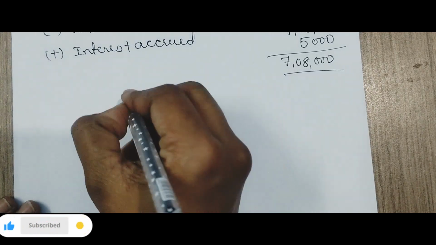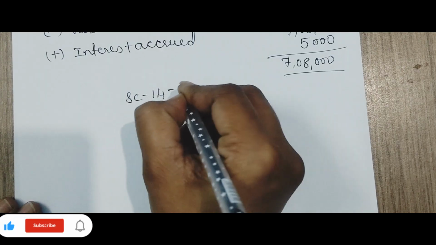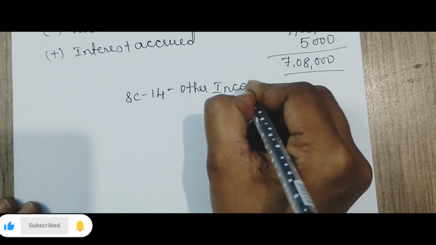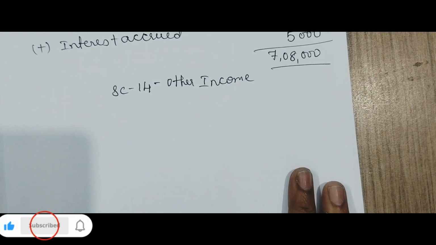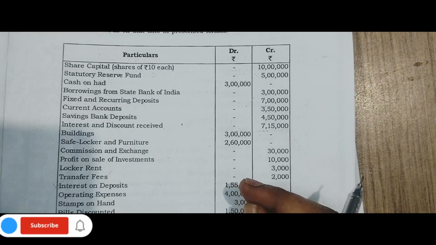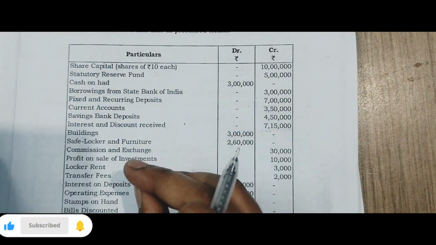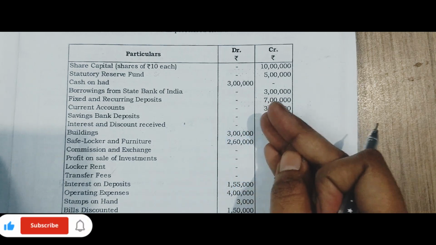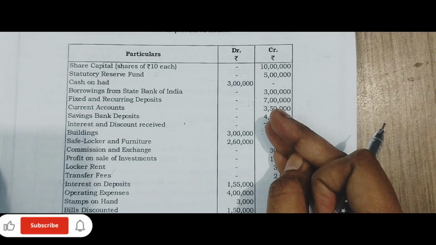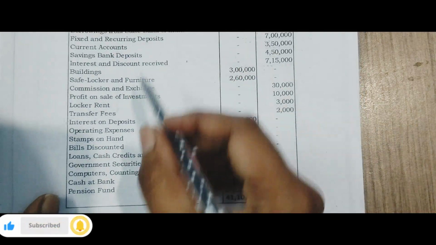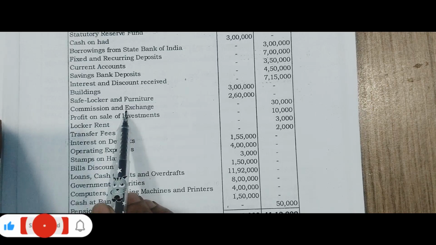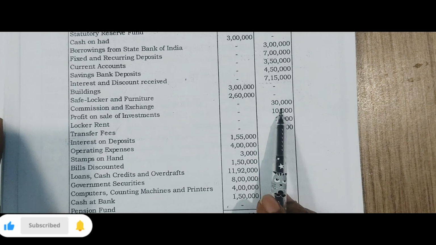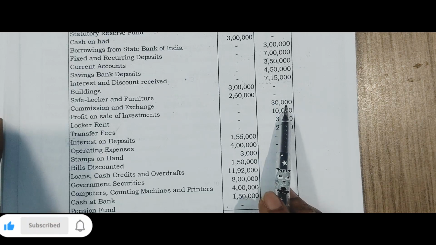Schedule number 13. Then schedule number 14, again it is related to income, that is other income. What do you mean by other income? Some of the agency functions the bank will perform, no? That will be considered as other income. Other than the normal main functions, whatever secondary functions the bank will perform, that will be called other income. Here you can see commission and exchange is there. Which side is it given? Credit side it is given. So, it is an other income to the bank.